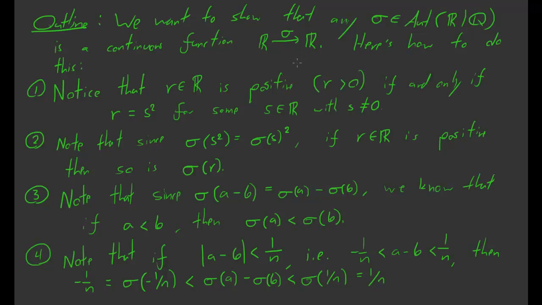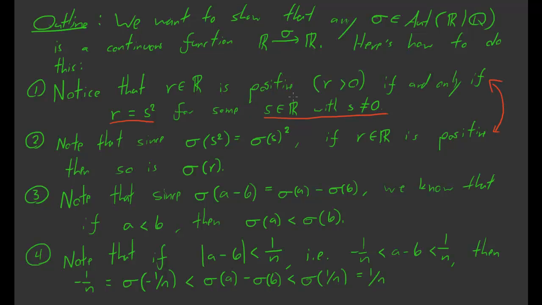So first, we notice that a real number is positive if and only if it's the square of some non-zero real number. So little r inside of R is positive if and only if r is equal to s squared for some non-zero real number s. This is a fact which you probably know. Okay. So what we want to do is use this fact to translate an order property of R into an algebraic property. This is kind of where the magic happens between these two steps.